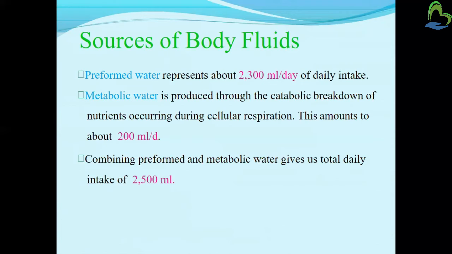Next, there is metabolic water, which is produced through the catabolism or breakdown of nutrients during cellular respiration, and this amounts to about 200 ml per day. So here it is shown that we take in fluid as well as food in our daily intake. In our food there is a distribution of different nutrients. Catabolism of these nutrients occurs in our body during cellular respiration, and it is also distributed in the different organs of the body.